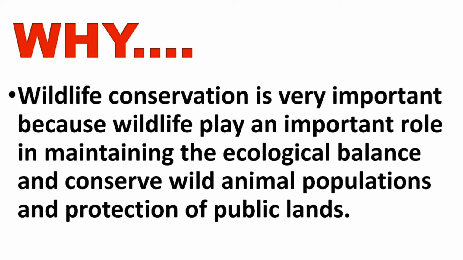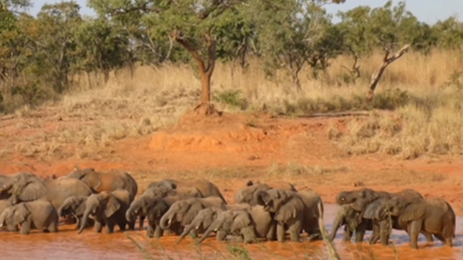Take for instance the dinosaur. We all believe in the dinosaur, in the aspect of genetics. Had the dinosaur been conserved, till date we would still have an animal called dinosaur. The dinosaur is an animal that has gone into extinction because it was not conserved and not protected from exploitation.